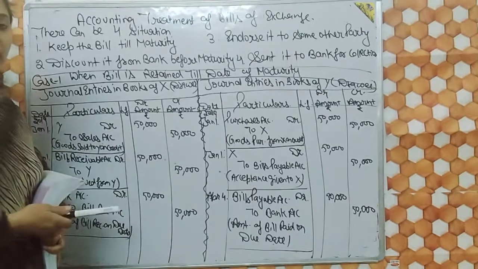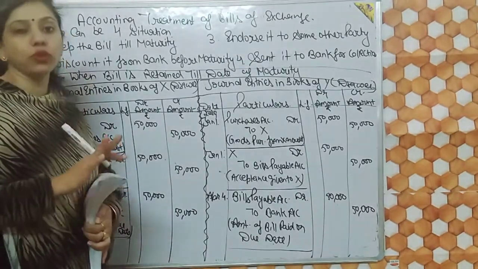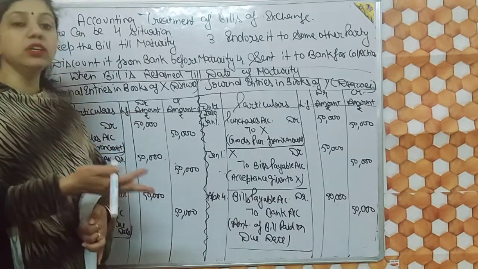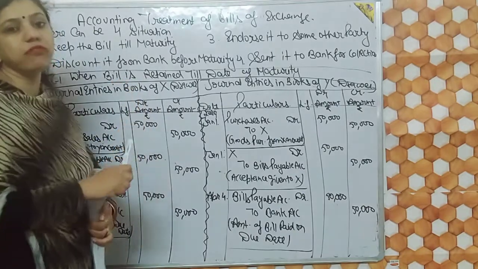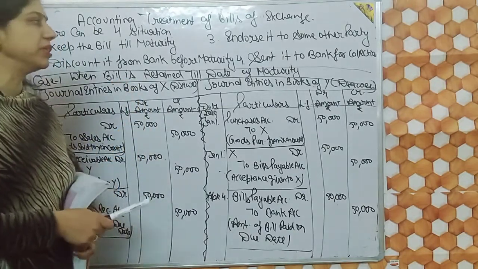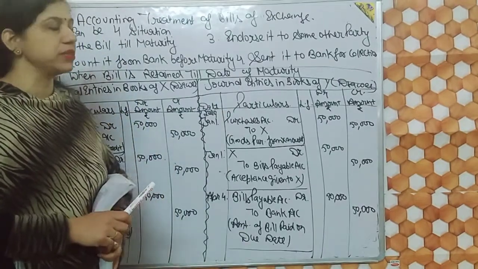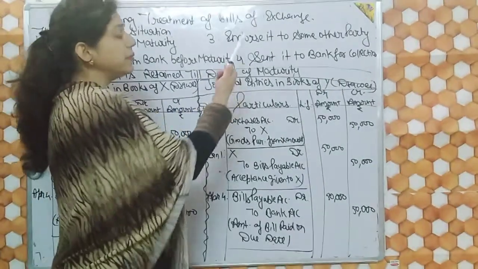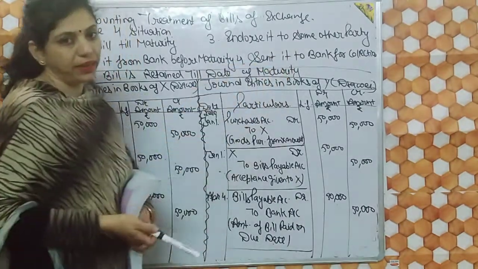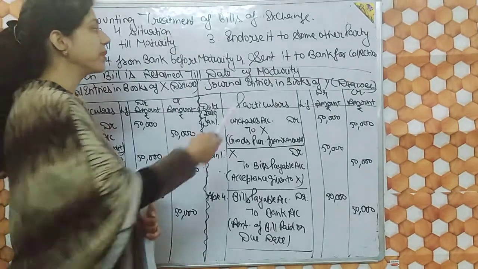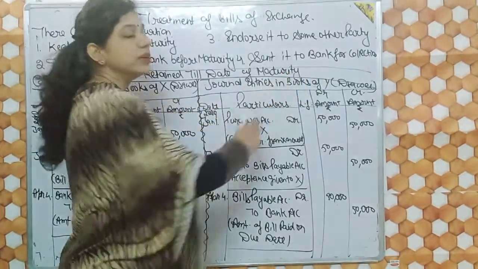Sometimes it can also happen that the seller needs urgent money and he can't wait for the purchaser to return the money back. Then in that case he can also discount the bill from his bank and take the payment. But the bank deducts some charges that are called discount charges. Third case, it may be possible that the seller endorses it to some other party, to some other person. And the last case, when the seller sends the bill to the bank for collection.